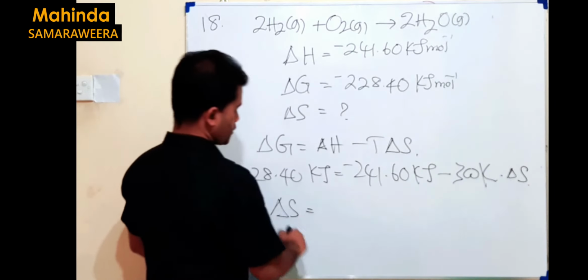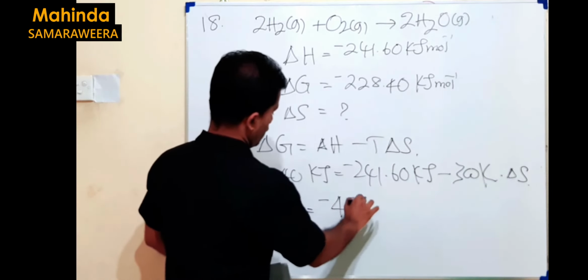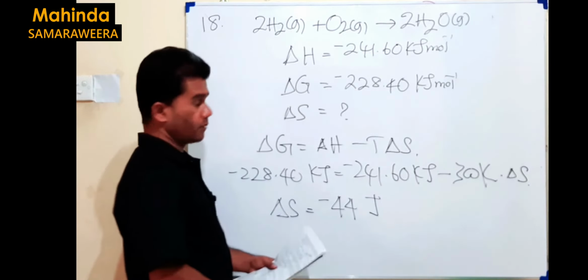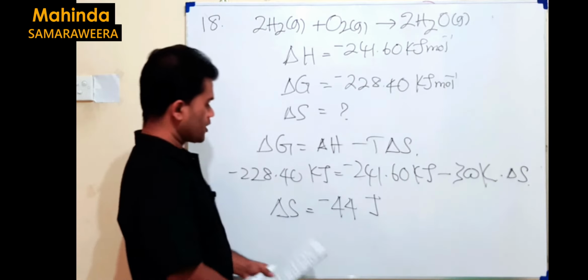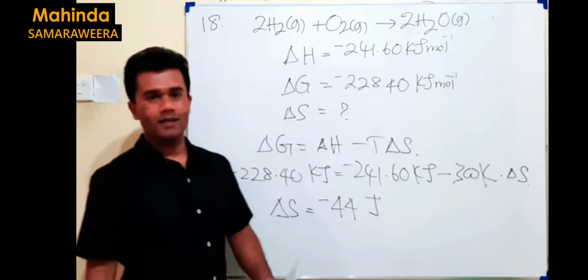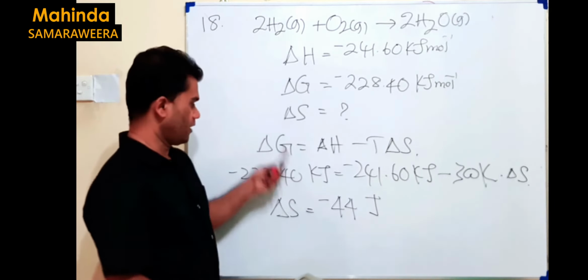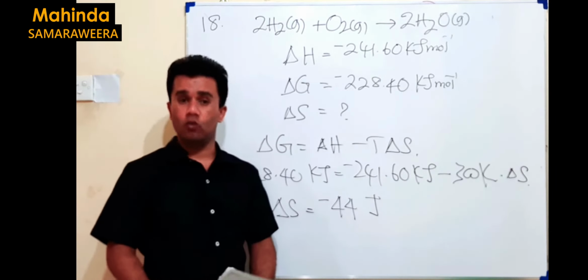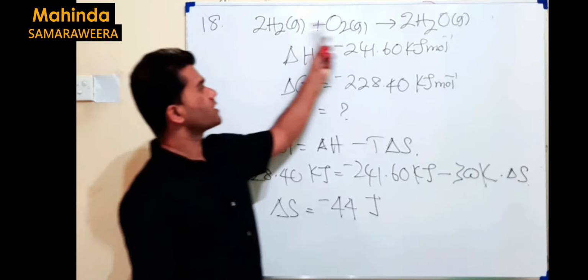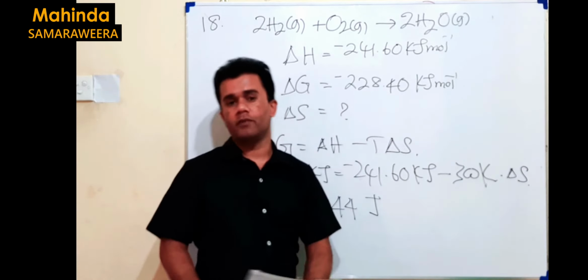When you simplify this, you will see it's minus 44 joule. Keep that in mind, it's kilojoule, but we convert that into joule finally. It's minus 44 joule. Is that the final answer? No. So far we considered only 1 mole of water. But in the process there are 2 moles of water produced.